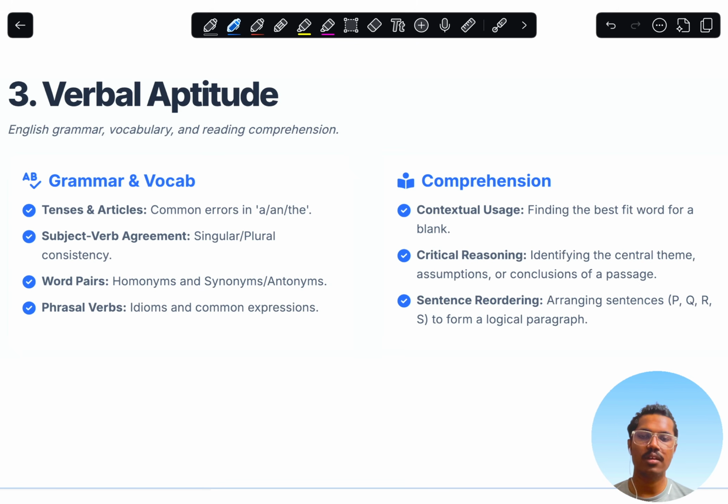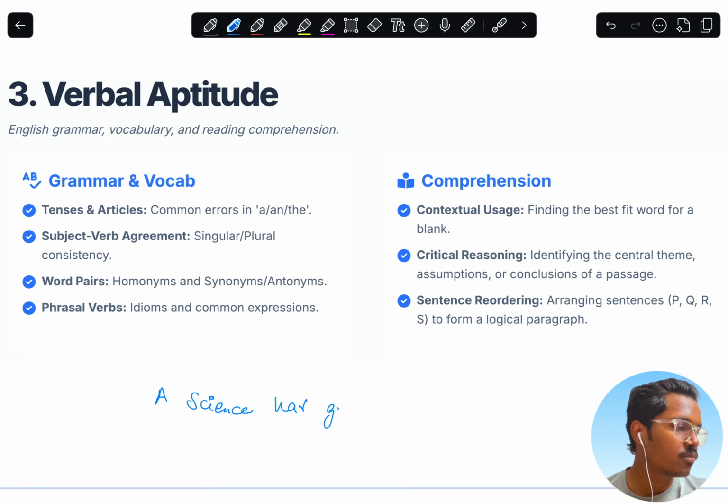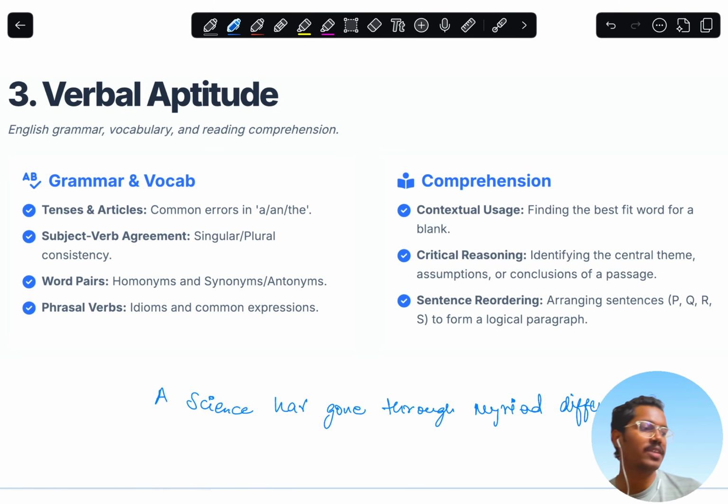If they have written some sentence, like 'sciences has gone through myriad different ways', these are the examples I've taken. If you know the meaning of this word, I have just taken a random example to explain how this works. If you know the meaning of this, go ahead.